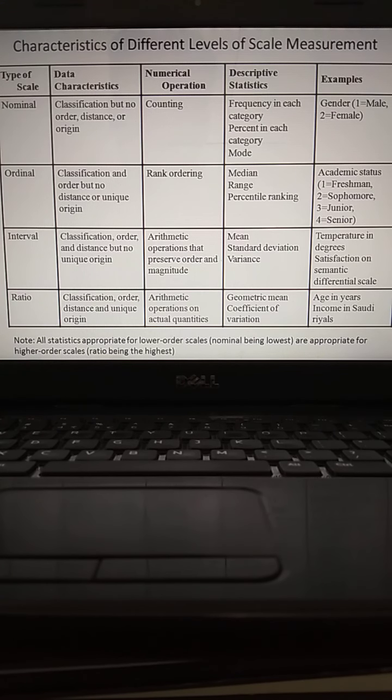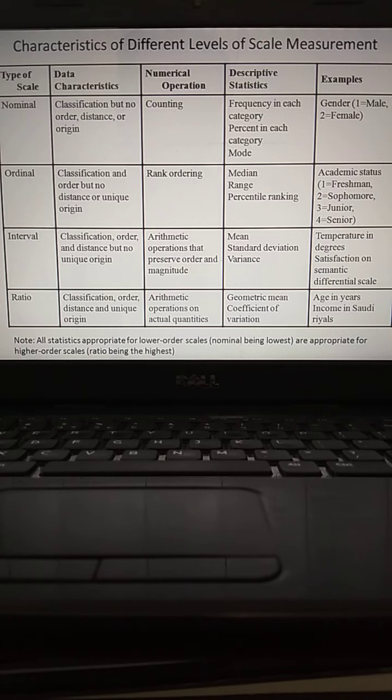So in a single slide, I try to compare all the properties so the confusion will not be there. See the type of the scale, nominal. So in general, what is the data characteristic? Only classification is possible, but not order, distance, or origin. Here order means the ordinal scale, distance means the interval scale, and the final one, origin, means the ratio scale.